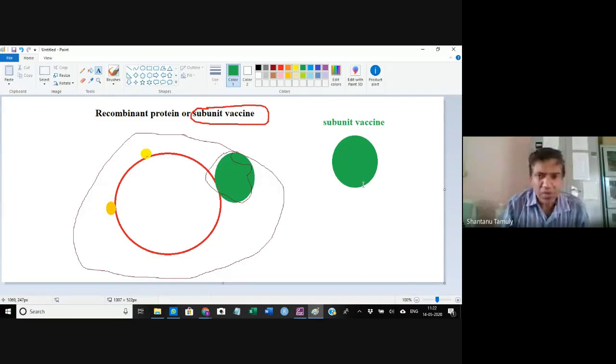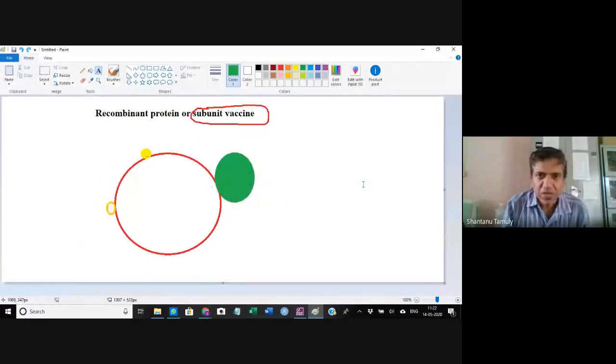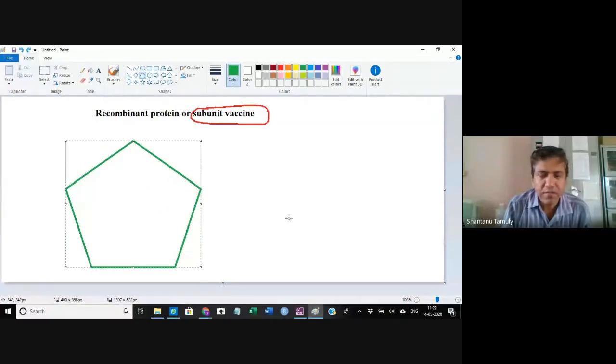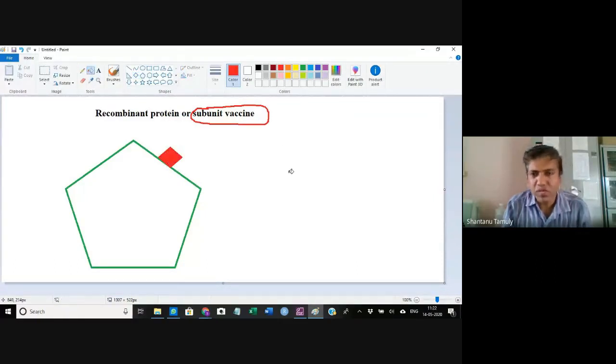Now here in this case, we are talking about the recombinant protein or subunit vaccine. So how to produce that? What is done? Supposing this is the virus, and let us assume this is the most immunogenic epitope in the virus.